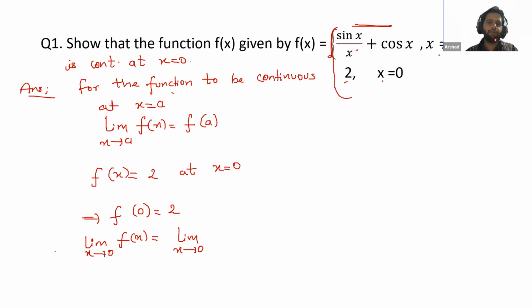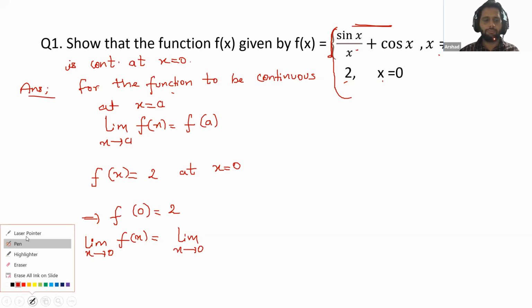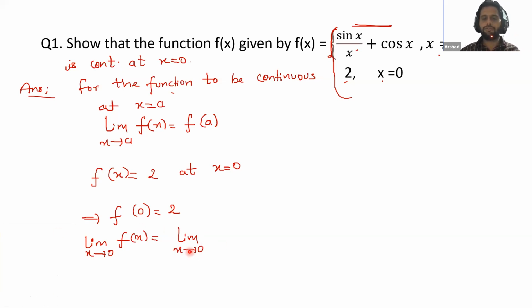Next is Darshan. Darshan, which function will we choose and why? If we need to find the limit x tends to 0, we have two functions. From these two, which function will we choose?